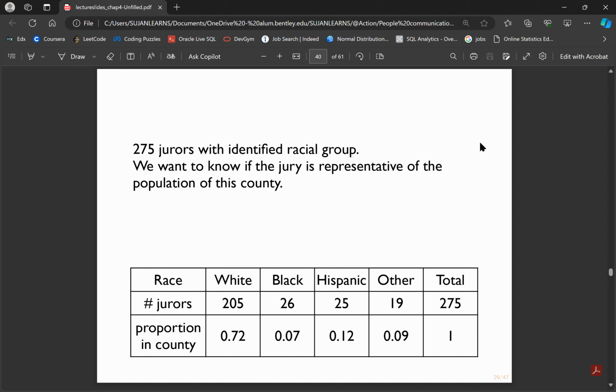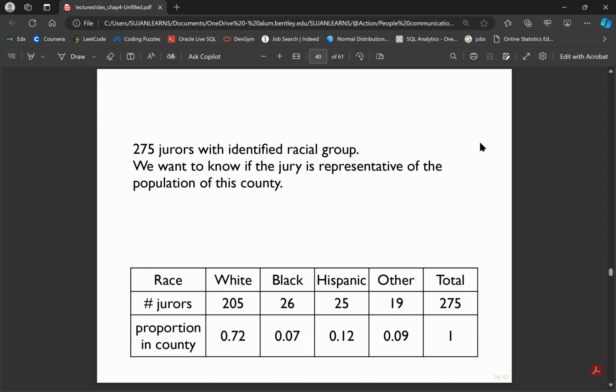Now, the first thing we need is a benchmark, or we need to find out what is the proportion of each racial population for a county. We know that no county has a uniform distribution among the population. We know that for sure.